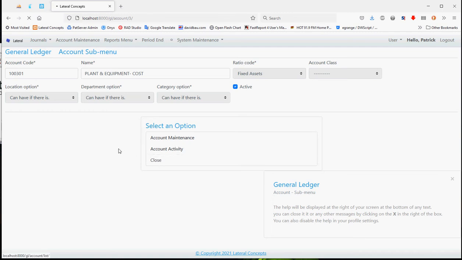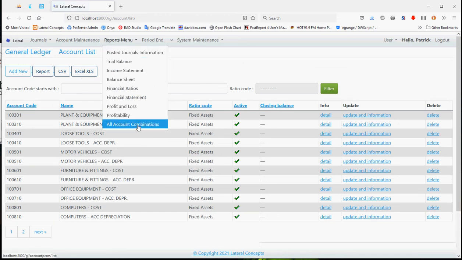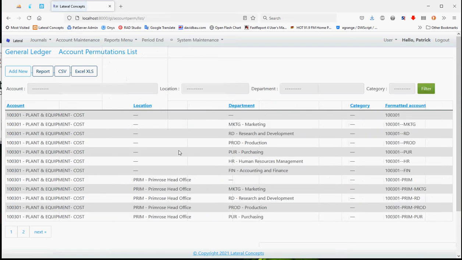There's still a lot of work to be done to define account activities. You got your various different combinations just by simply having a few different locations, a few different departments, and it will create a formatted account for you if you want to work with those.